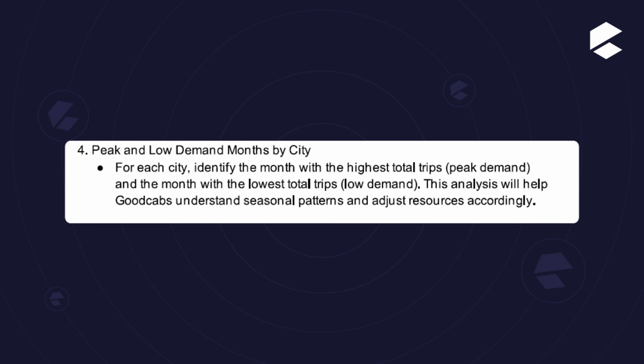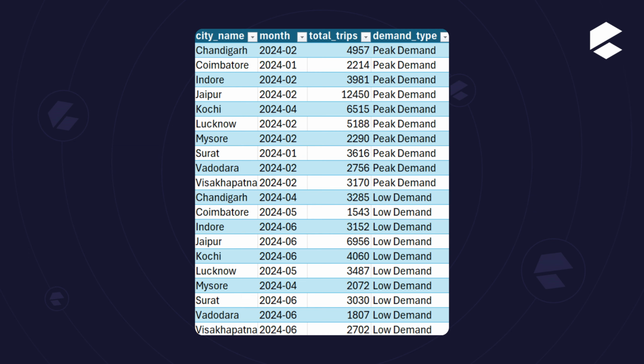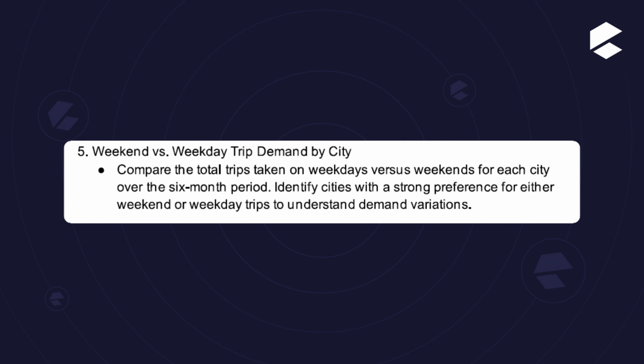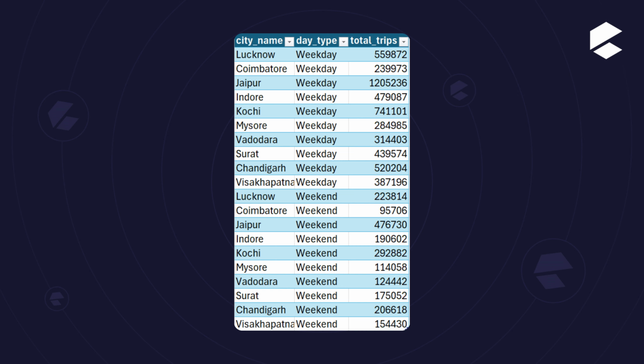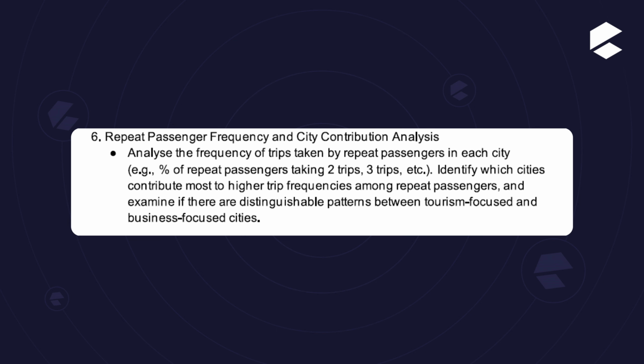And the fourth question is peak and low demand month by city. Here the city is Chandigarh with total trips of 4957. This is the peak demand, and Mysore is 2072. This is the low demand. And question 5 is weekend versus weekday trip demand by city. The result: the city is Lucknow, weekday total trips 559872, and the weekend total trips in Lucknow city are 223,817.